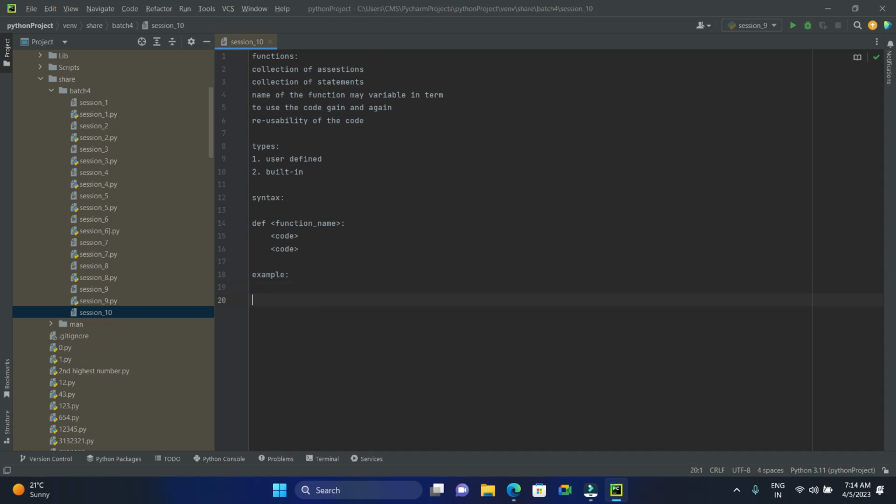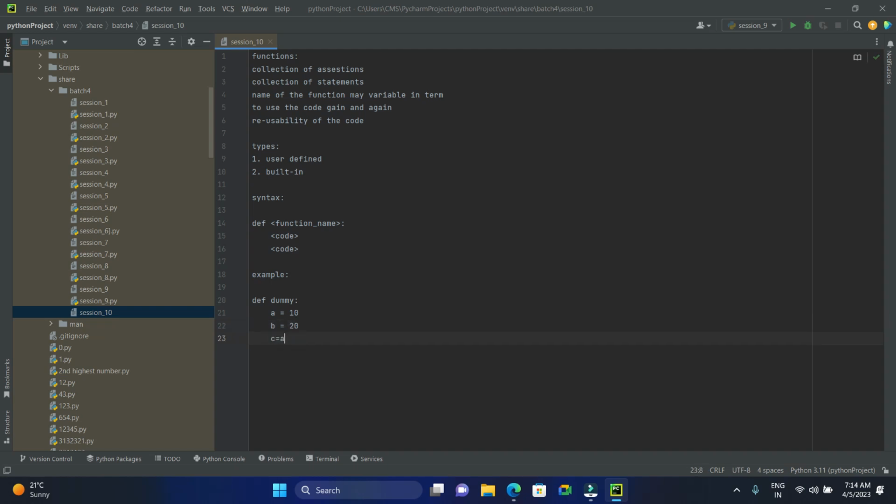def is the standard keyword. Name of the function, any. In my case, I'm giving the name of the function as dummy. Next, indentation. Let's say a is equal to 10, b is equal to 20, c is equal to a plus b.